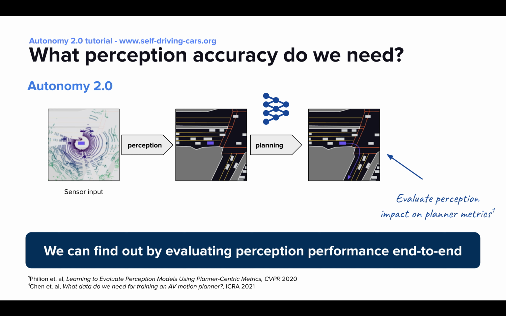An interesting idea that can help us here is to start evaluating perception more end-to-end. For example, by looking at how it impacts planner metrics. The intuition is that if a perception system enables the planner to consistently make safe planning decisions and choose optimal trajectories, it should mean that this perception system is accurate enough, even if it does not reach an arbitrarily high mAP target.